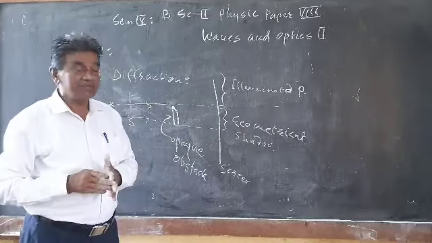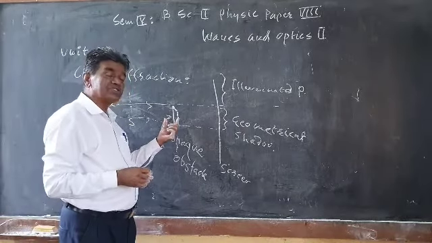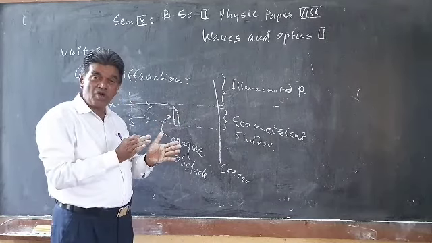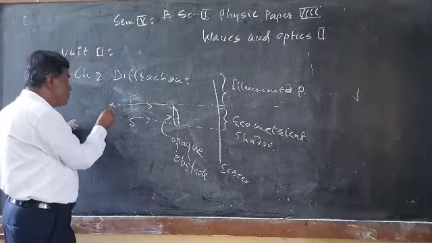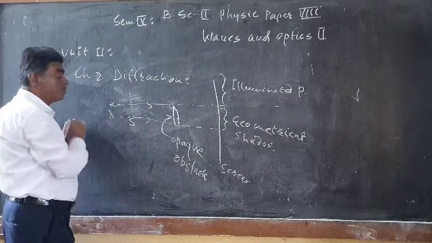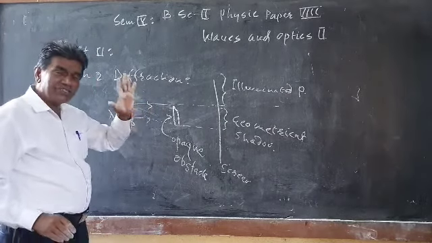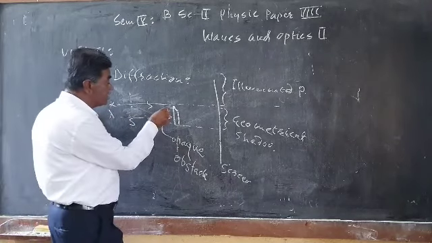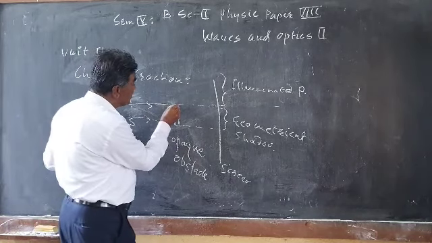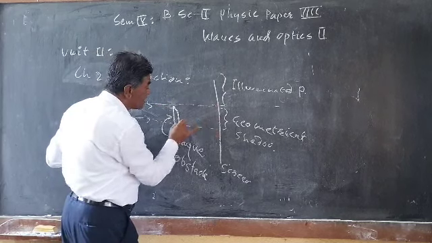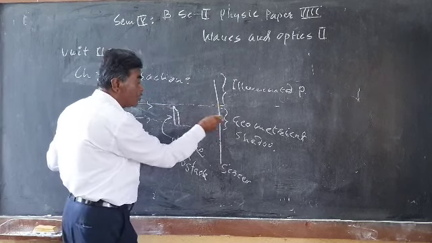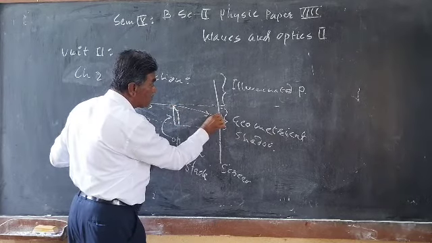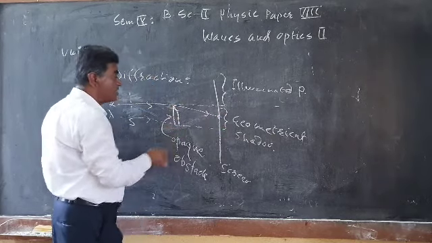But it is seen that if the dimensions of the obstacle are small, how small? Comparable to the wavelength of the light. Then the light does not go straight, but bends into the geometrical shadow, and some intensity of light is observed there in the geometrical shadow.